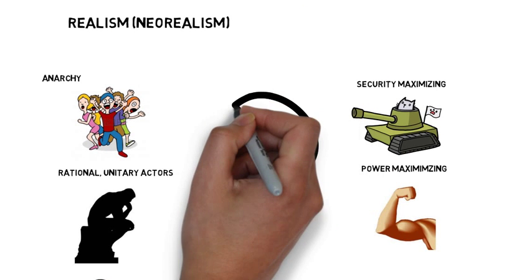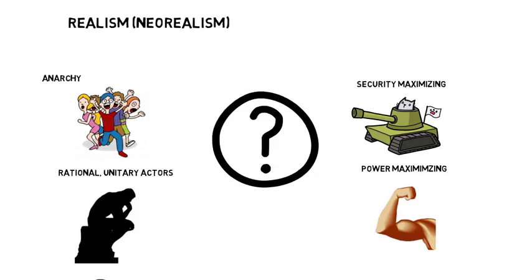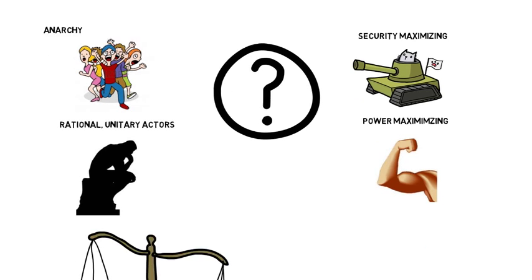Before moving on, discuss with your small group what elements of realist explanations for conflict you find compelling and what elements it lacks. Is this a good illustration of how states operate? Pause the video for a minute to discuss.